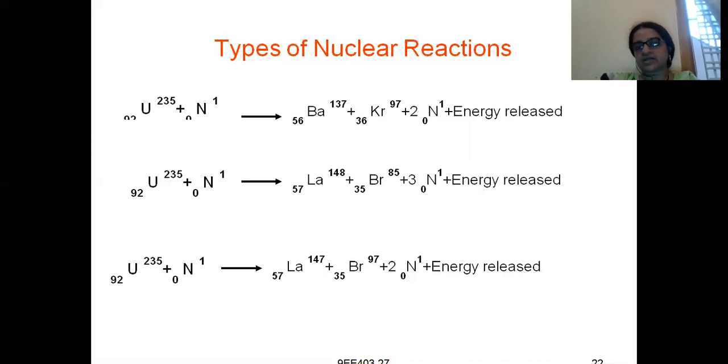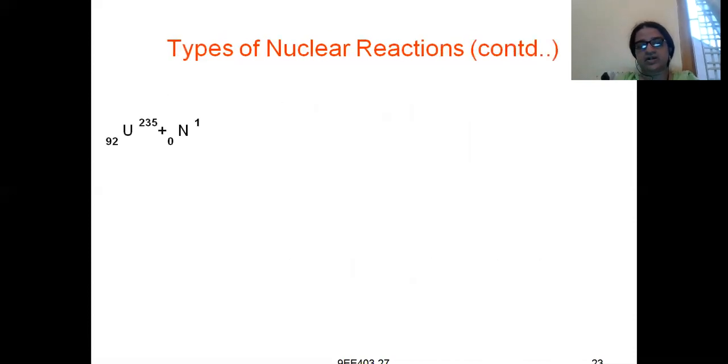So these are the types of nuclear reactions in which uranium-235 undergoes nuclear fission. Only these are the nuclear reactions where the isotope of uranium, 235, is getting involved, in these three reactions. Right, coming to the next.